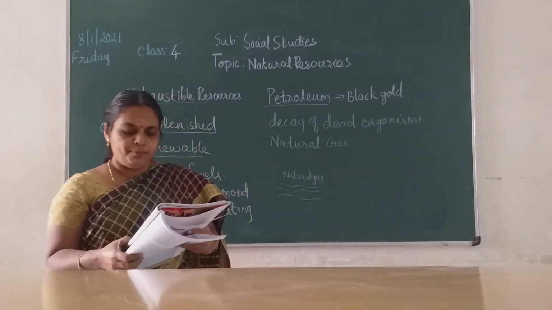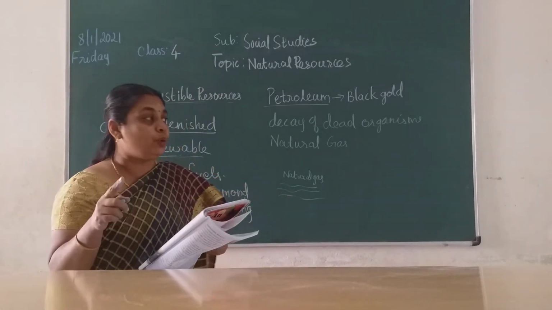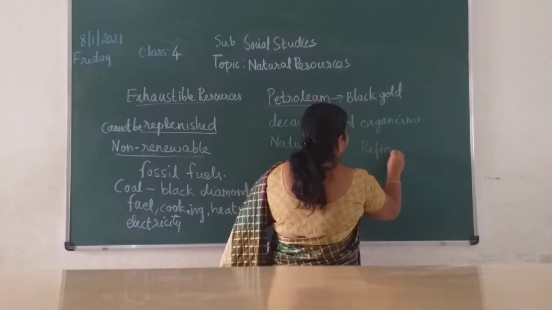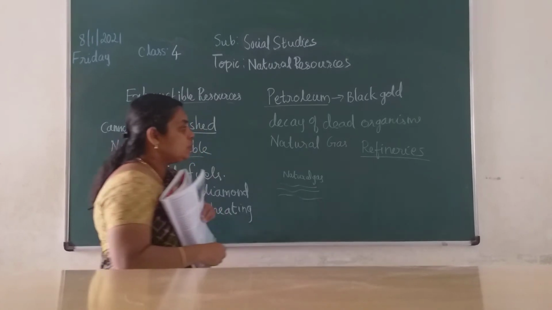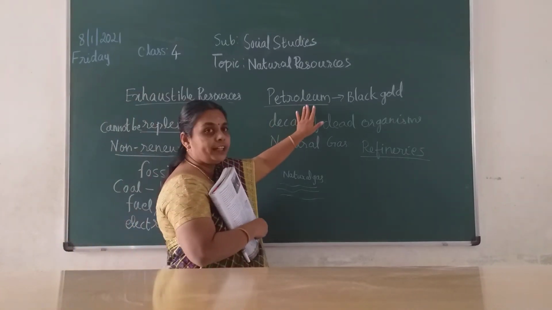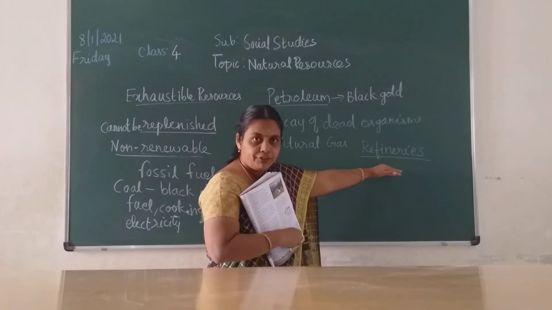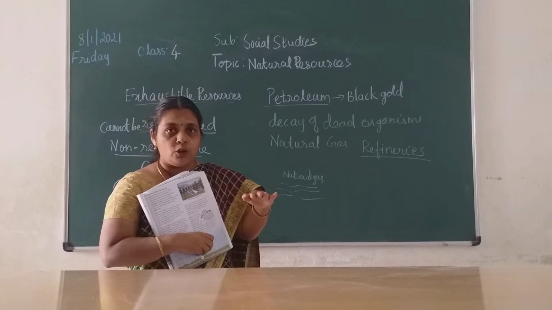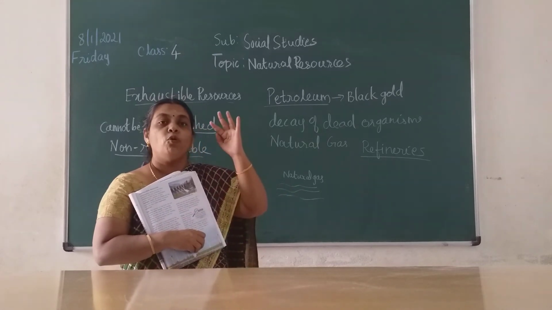Petroleum is refined. In previous classes you would have heard the word refineries. India also has many refineries, children. After taking out petroleum, they bring it to the refineries, where they separate out petrol, diesel, kerosene, and white petrol.